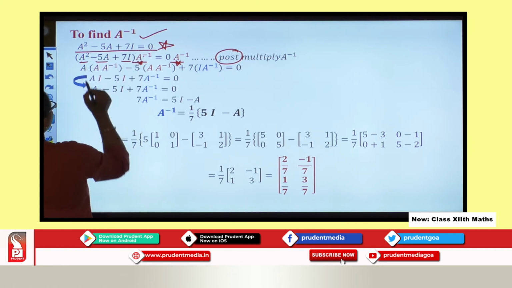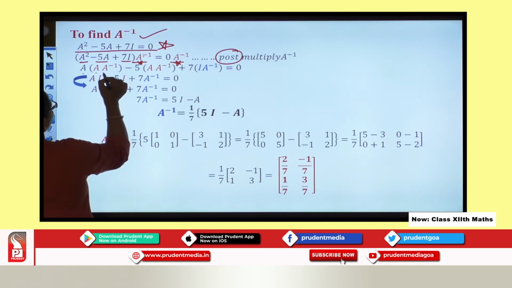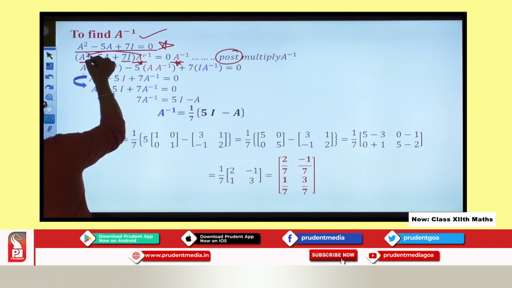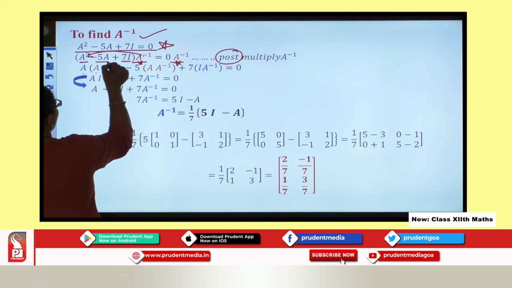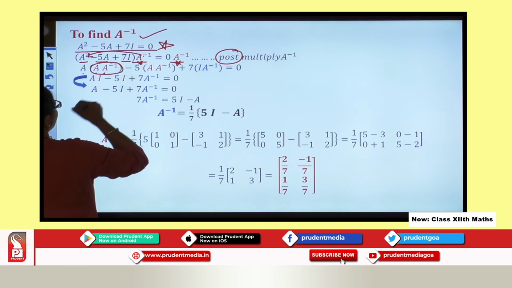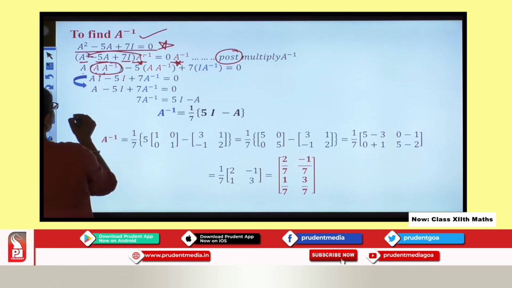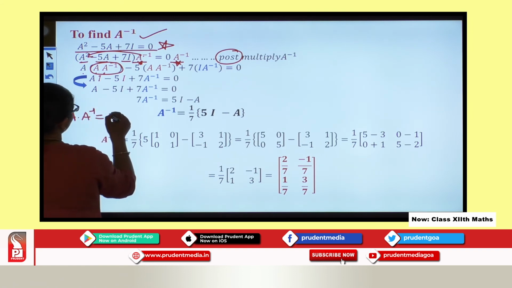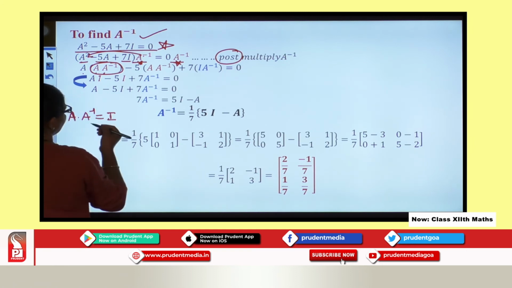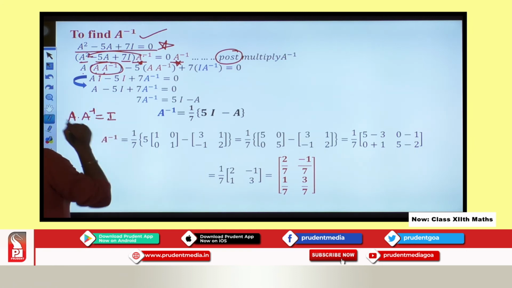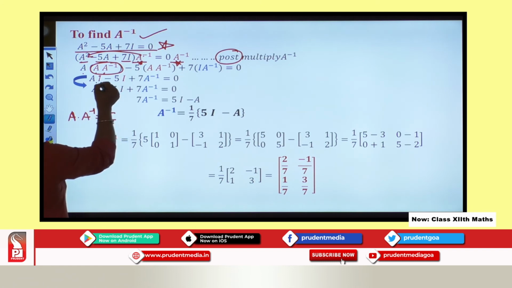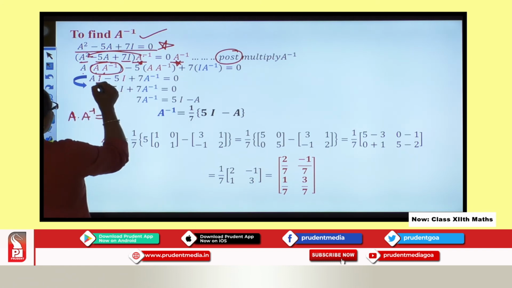So I will get A into A inverse, and I club them together: A into A inverse is equal to I. Why? Because the given matrix is invertible. So I get I.